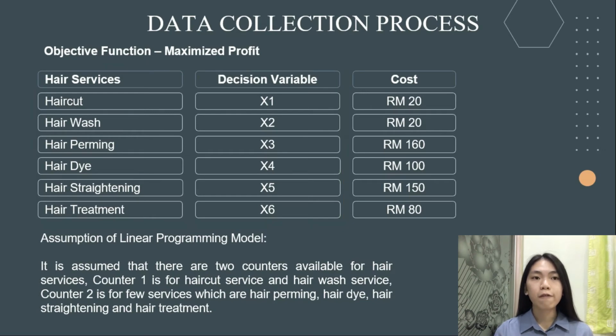The assumption of the linear programming model is that there are 2 counters available for hair services. Counter 1 is for haircut and hair wash services. Counter 2 is for the field hair services, which are hair perming, hair dye, hair straightening, and hair treatment.